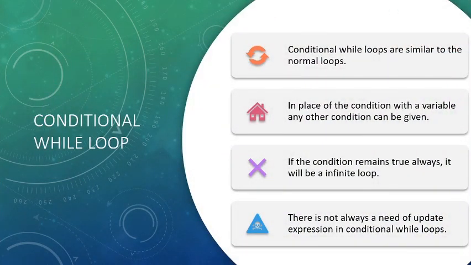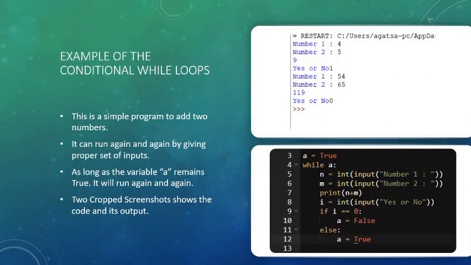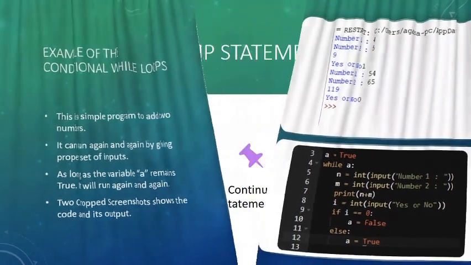Conditional while loop. Conditional while loops are similar to the normal loops, but in place of the condition with a variable, any other condition can be given. Here is an example of a conditional while loop.